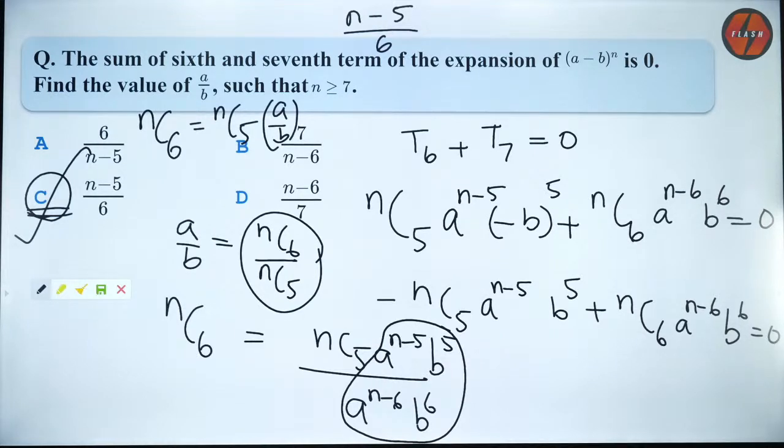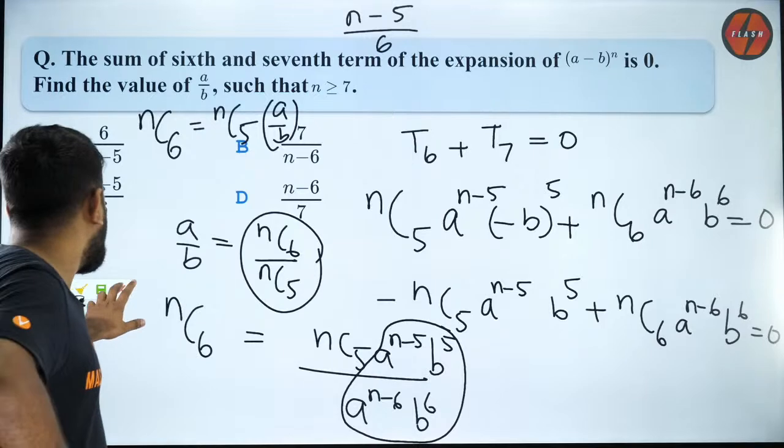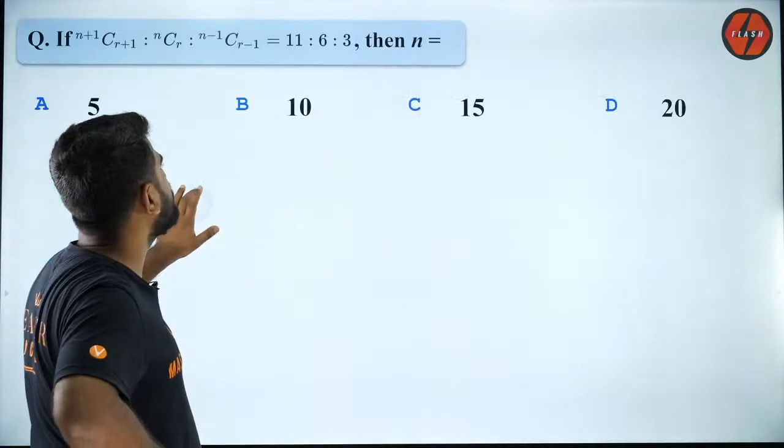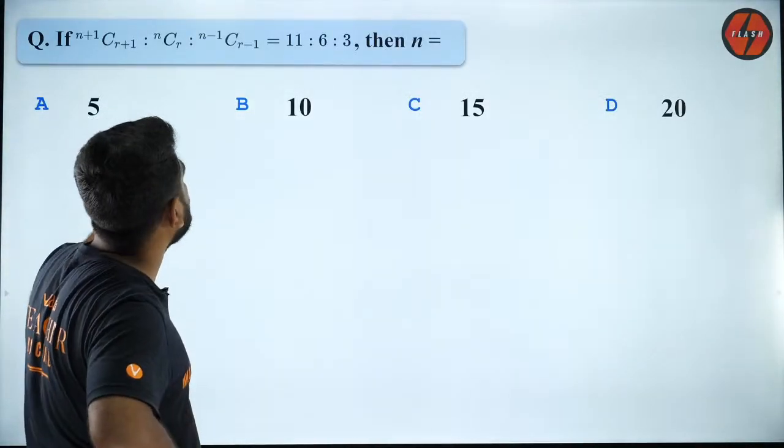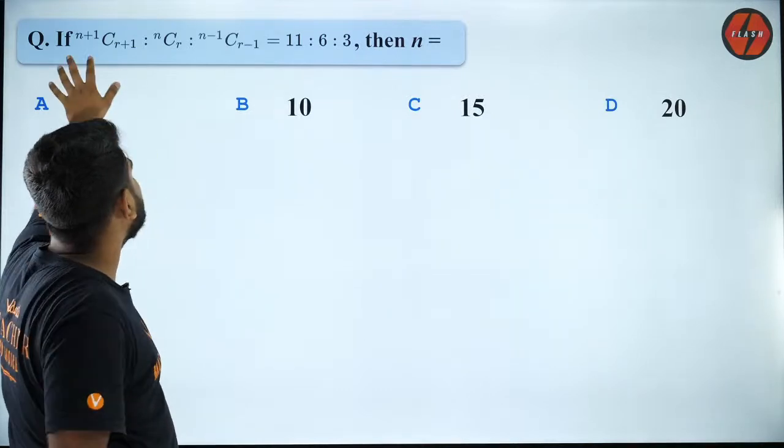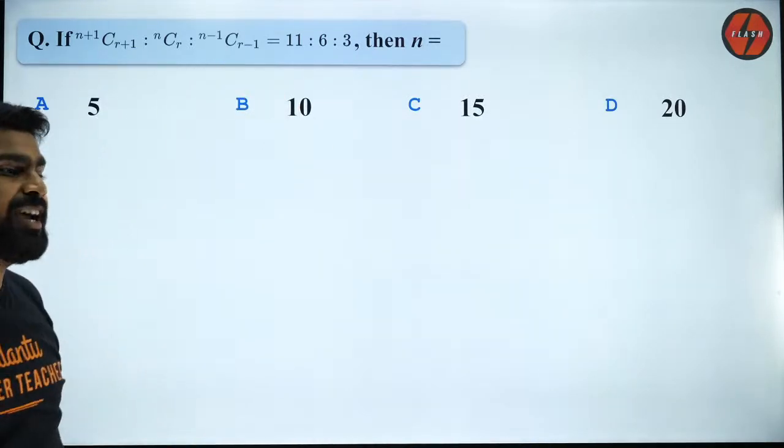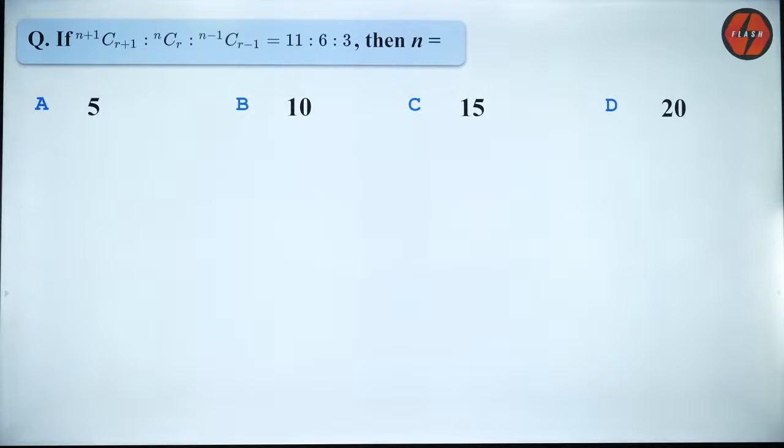Okay, so let's move forward to the next question. The next question is right on your screen. It is very similar to the one which we did earlier, but uses a different property. I'm going to make sure that you guys are all clear with all the properties required. So try to think in different ways.